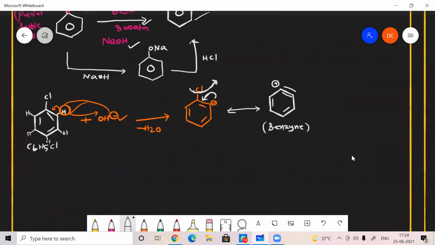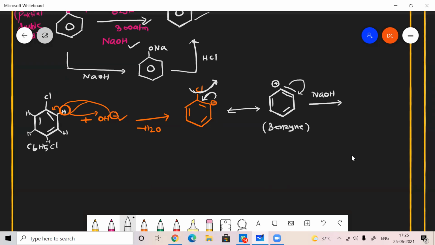This benzyne intermediate is generally highly unstable. It's a highly unstable intermediate, and in the presence of NaOH, again NaOH will be added. Once you add NaOH, what will happen? This electron will be transferred here. This electron will again be transferred here. Then what will happen?